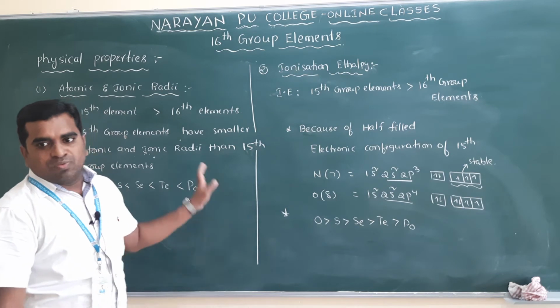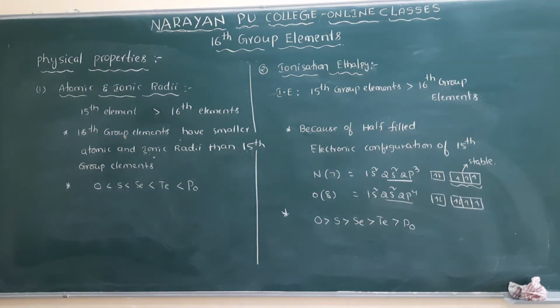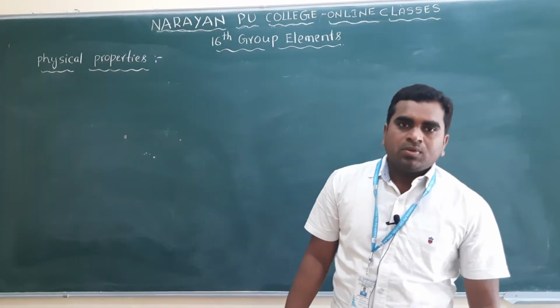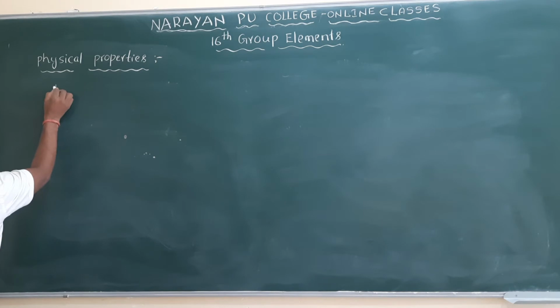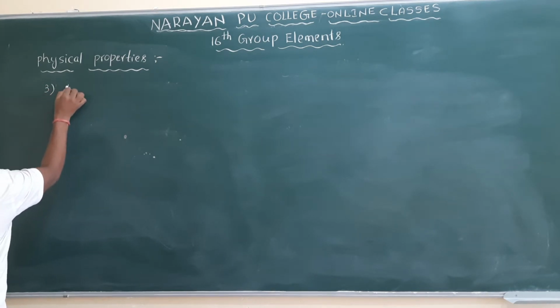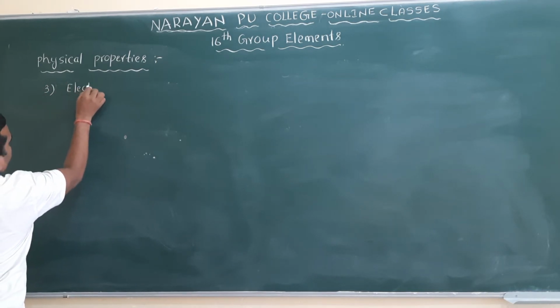So next we will discuss electronegativity. The third property is electronegativity.